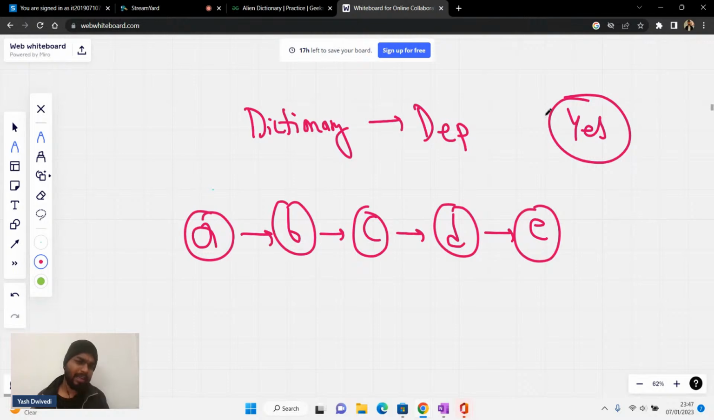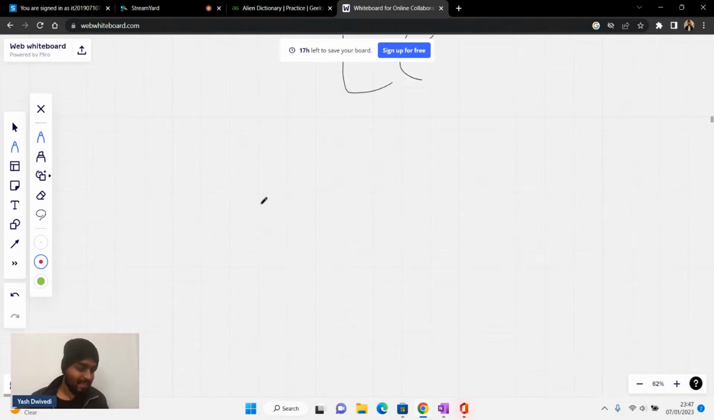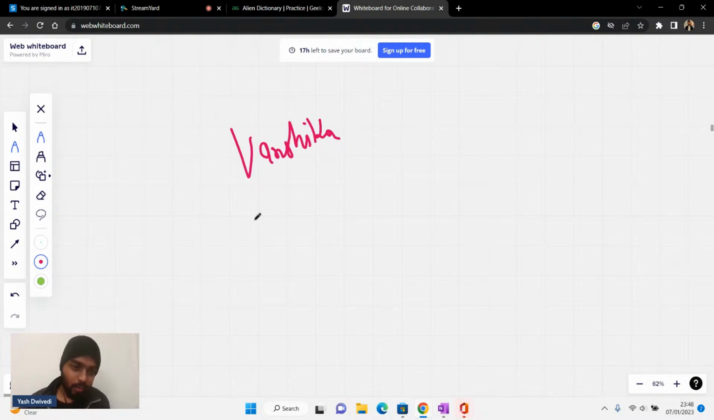In a dictionary order, basically this is alphabetical order. Yes or no? Basically, before B, A has to come. Yes, there's some dependency here. Let's say we have this word, Vanshika, right? And let's say we have this word, Kunal.